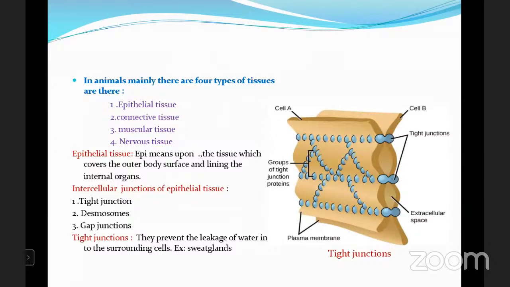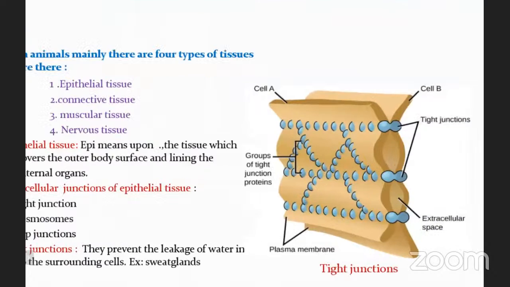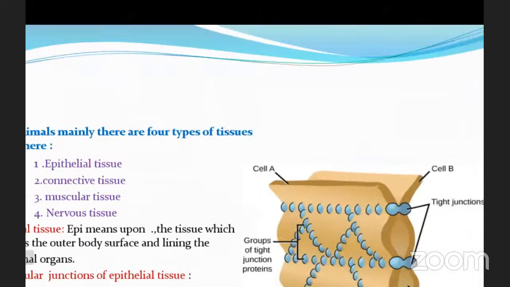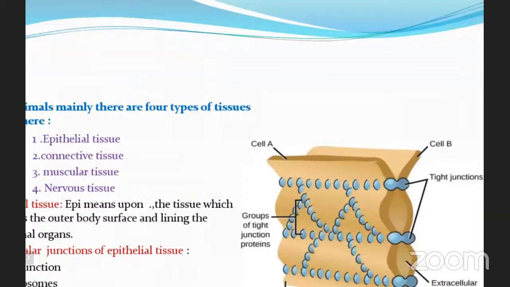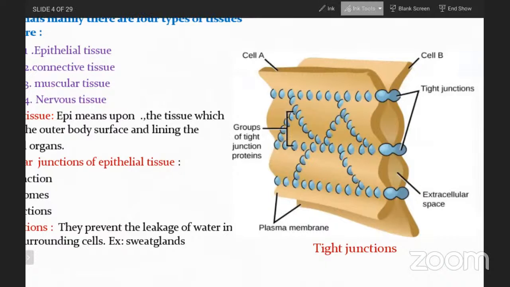First, let me explain you tight junctions. So here in this picture, you are able to see the tight junction. Here cell A and cell B. This is the cell B and this is the cell A. So here you are able to see the tight junction, which is a bounding, which is having a thick connection.